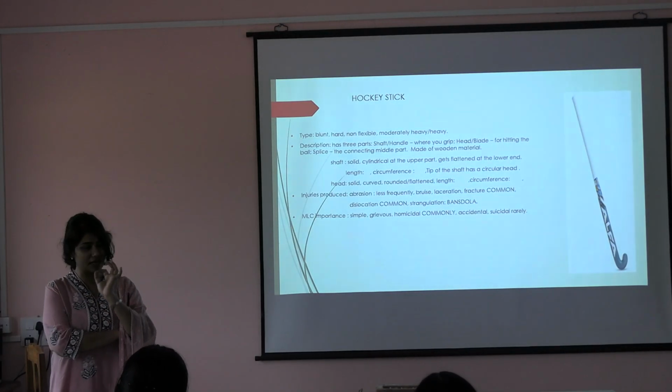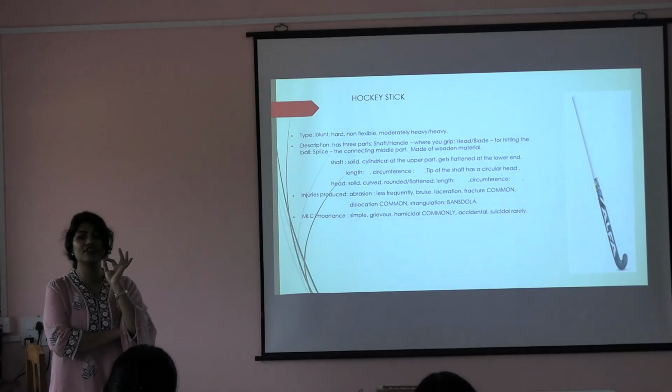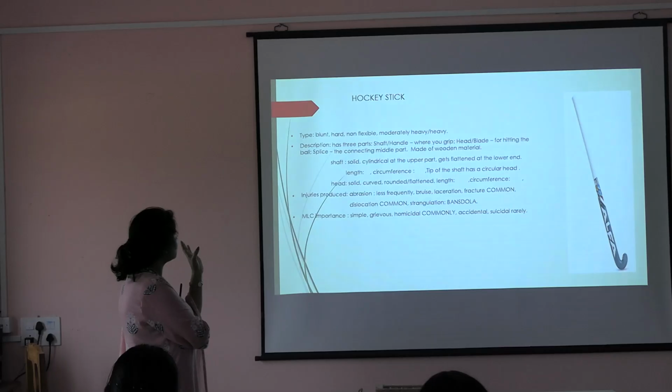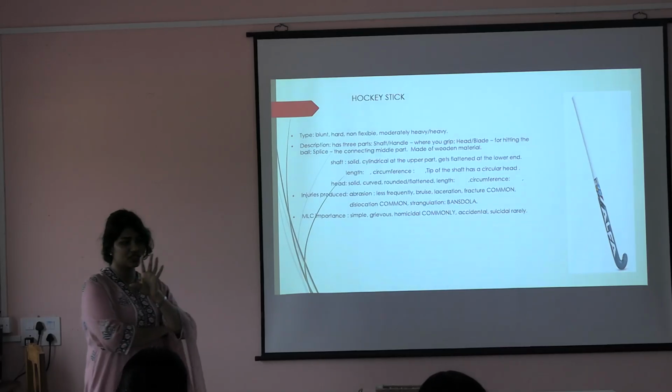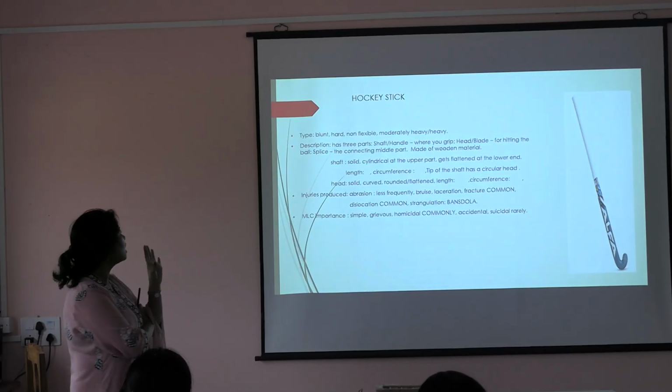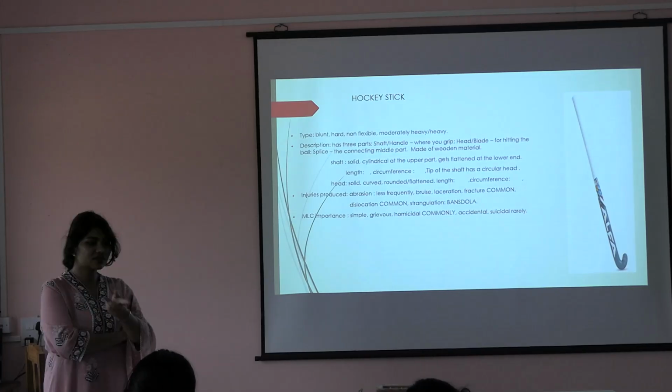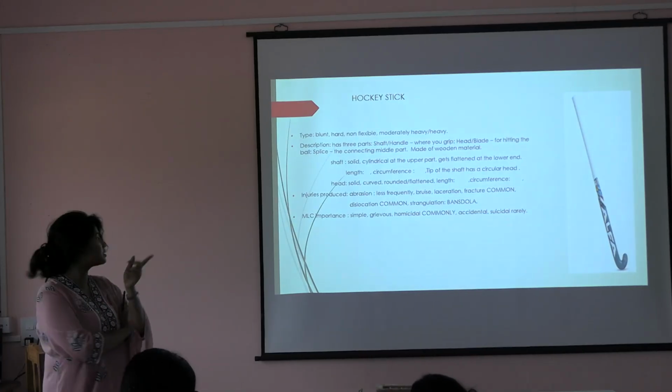Measure it properly, describe the shape, whether cylindrical or curved, and describe the color. If any material covering is present, describe it. I have mentioned the handle just now, and also describe the other part as well. Take pictures, and moving on.